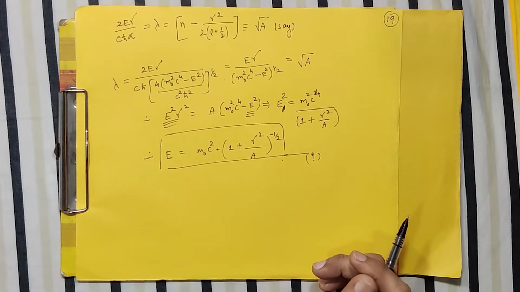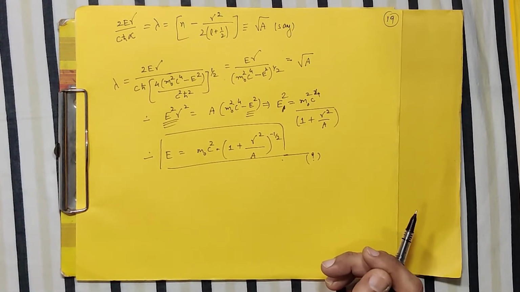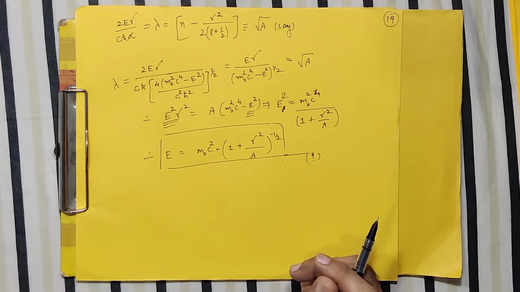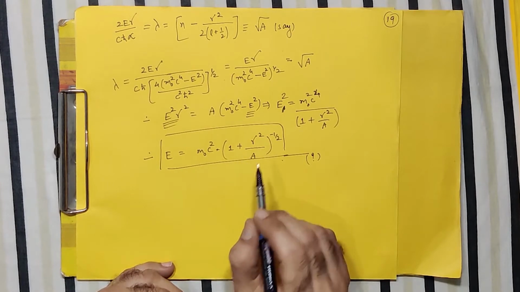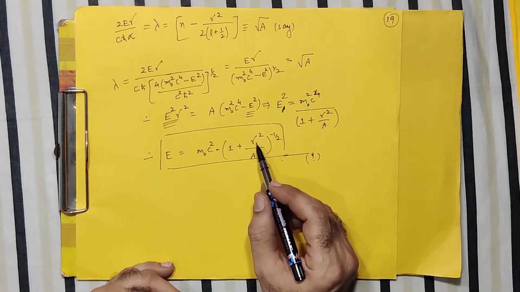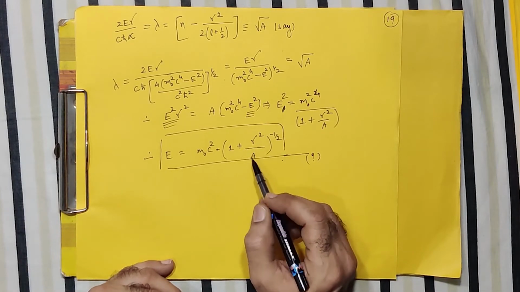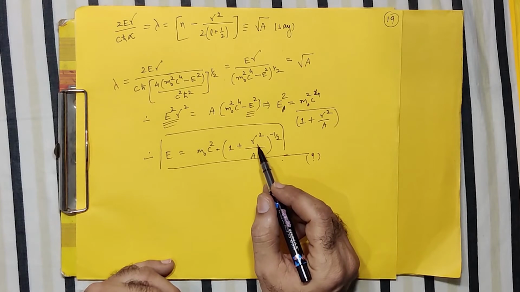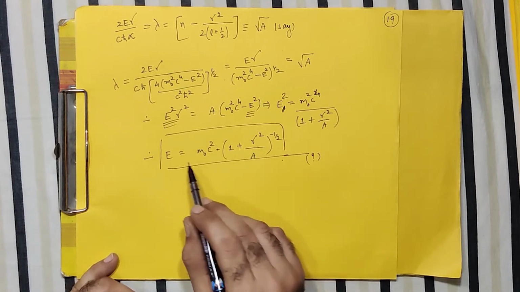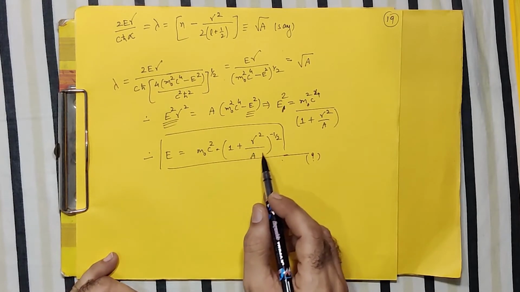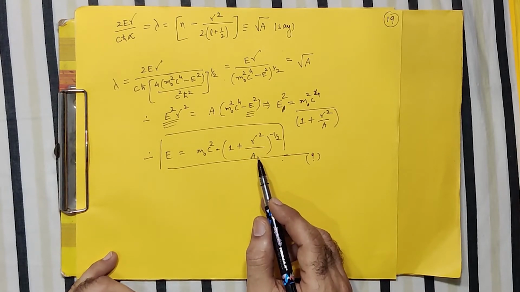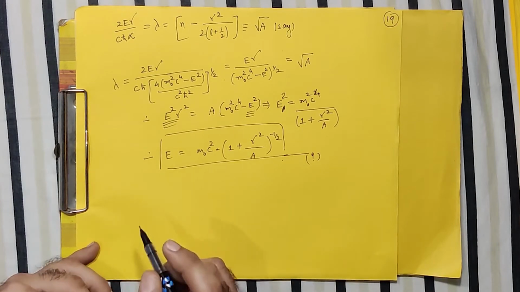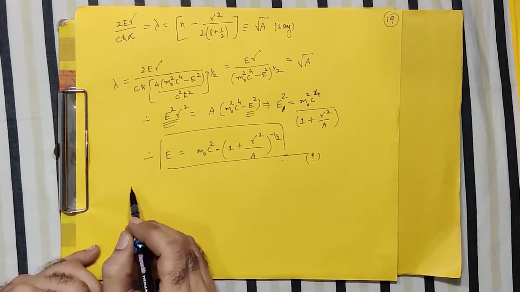So you get this equation, and again, in order to simplify and get a specific form, I resort to the fact that my gamma square term is very small. If gamma square is small compared to this a, again I can apply the binomial theorem. So I basically write this energy expression as a binomial series in the powers of gamma square and a. But here I'll keep one term more in order to get the required form.